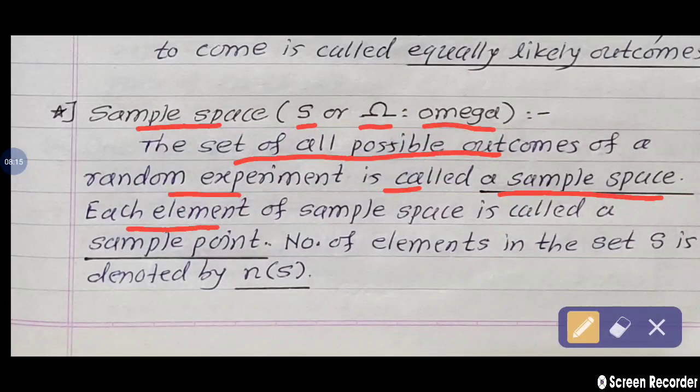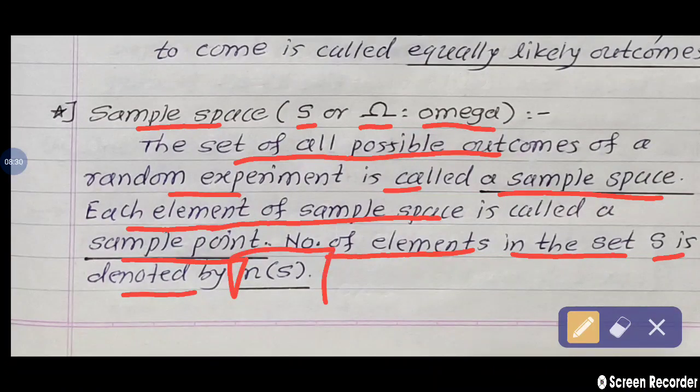Each element of the sample space is called a sample point. The number of elements in the set S, the sample space, is denoted by n(S). The number of sample points is denoted like n(S). All of you understood?